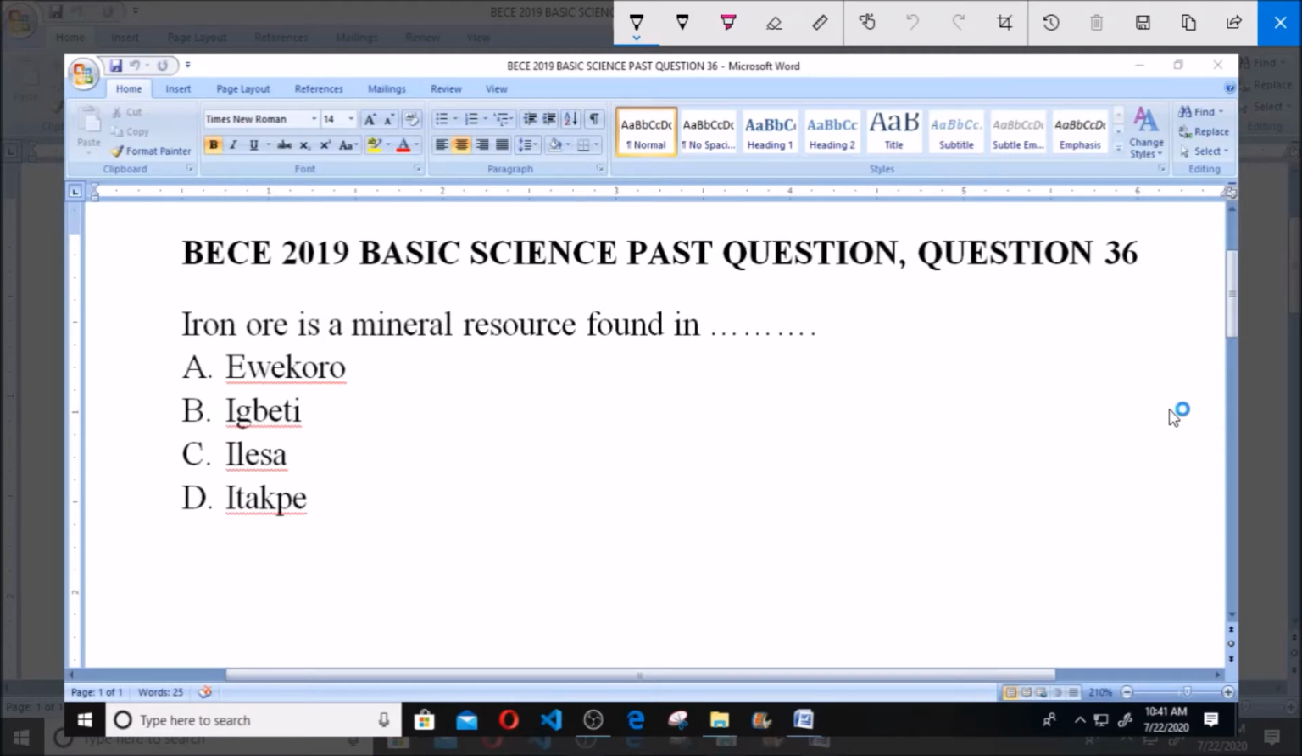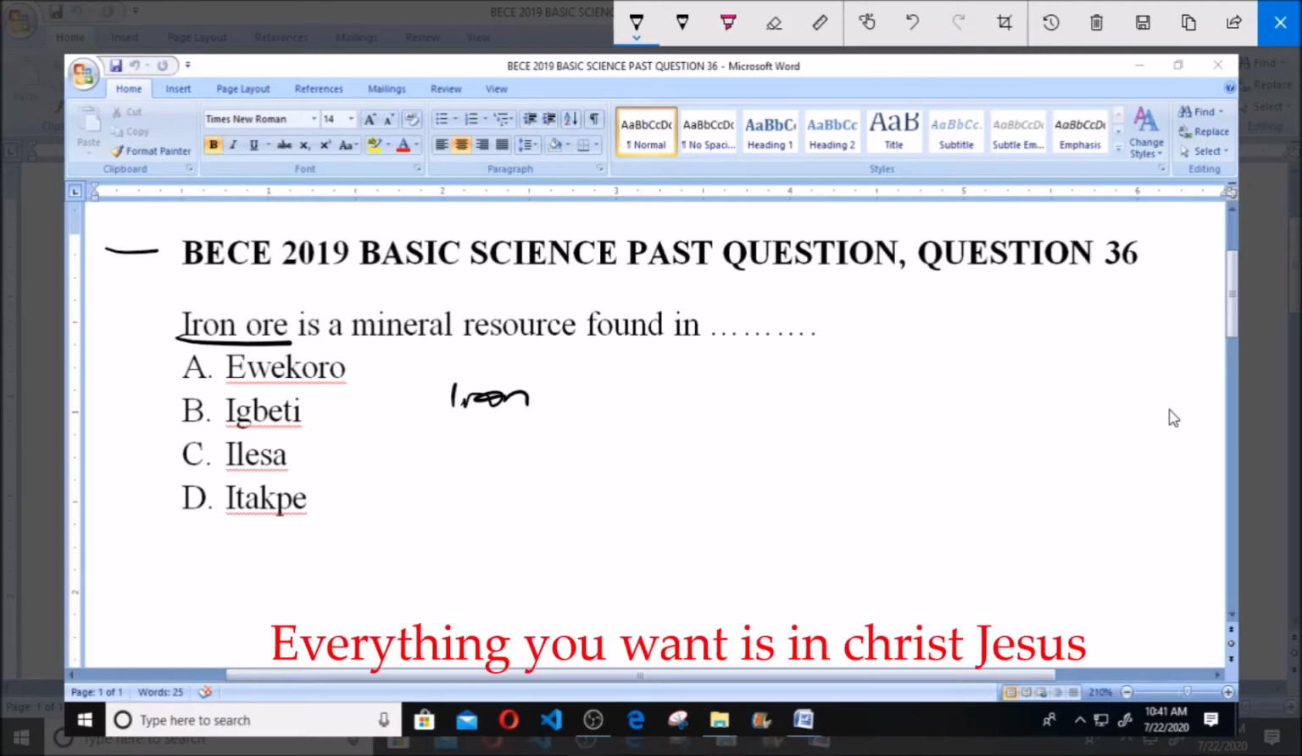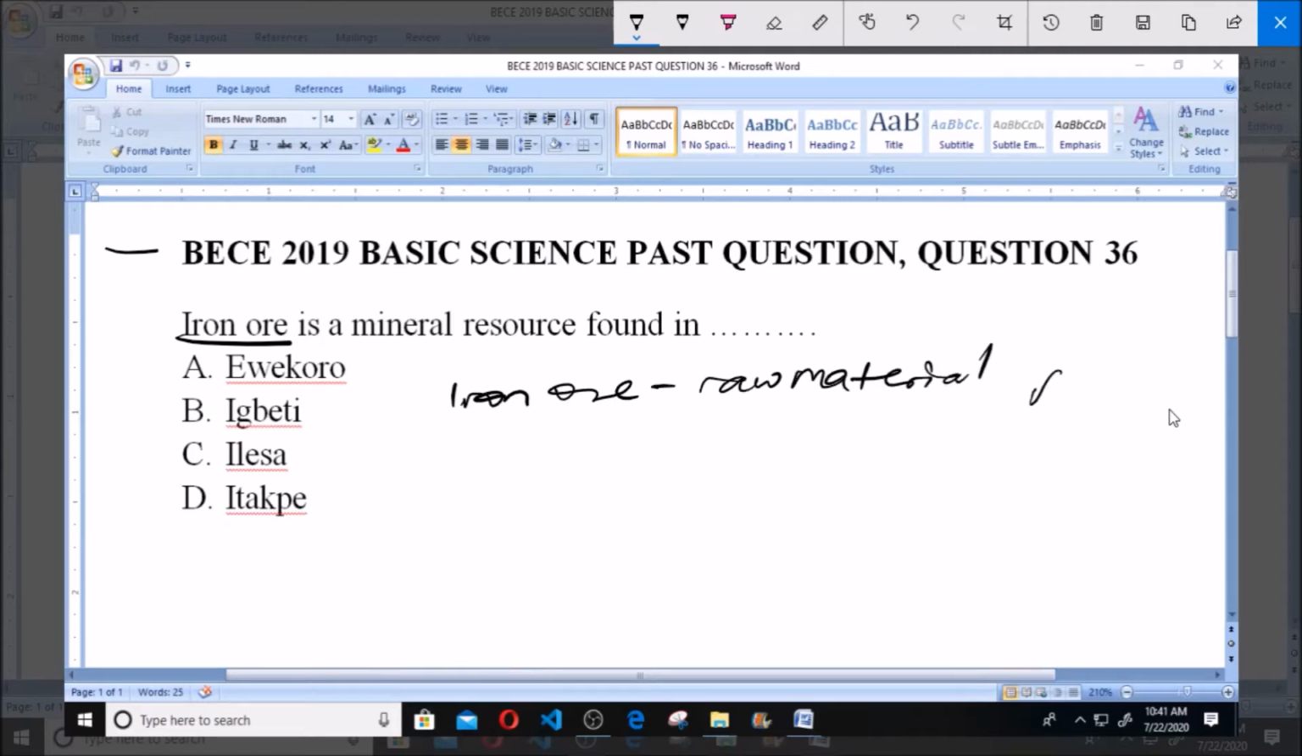Iron ore is the raw material, the main raw material for iron. And now we have to ask, where can we find this iron ore? Where is it found mostly as a mineral?